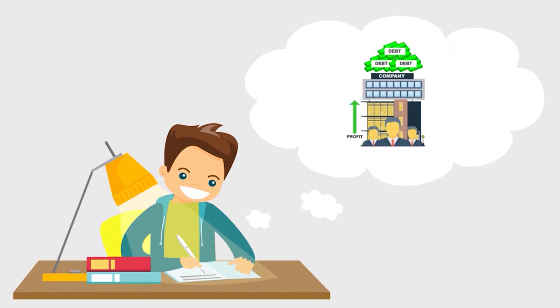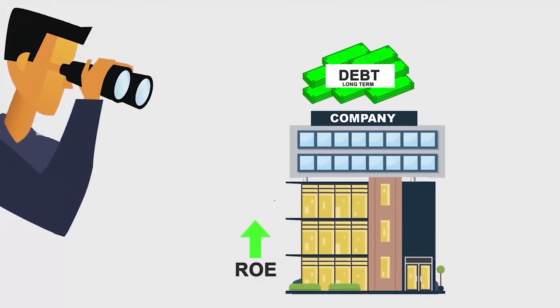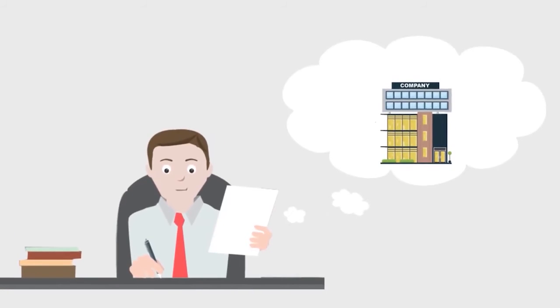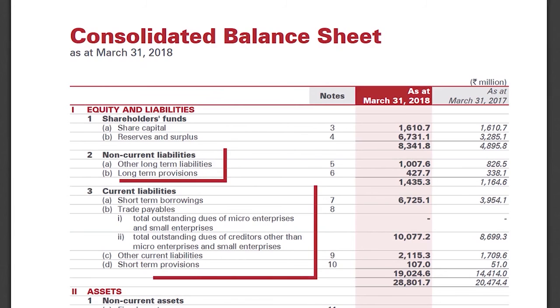So, how will you understand this? Here, along with return on equity, you will also have to keep track of long-term debt. Check what the return on equity has been like over the last 4 to 5 years and how the long-term debt has increased over the last 4 to 5 years. So you must have understood how much effort and attention is required for analysis. Sometimes ROE hides the debt amount. You have to extract the hidden debt and analyze that too. Let us see how it is done.